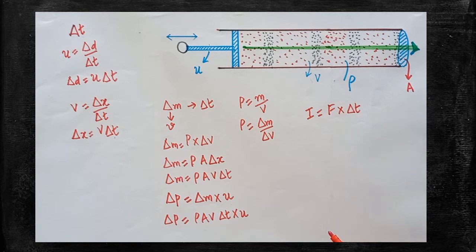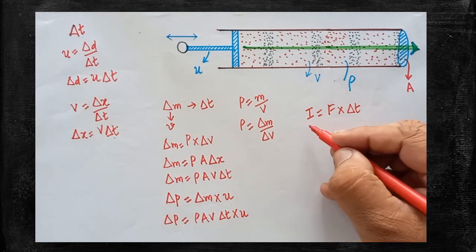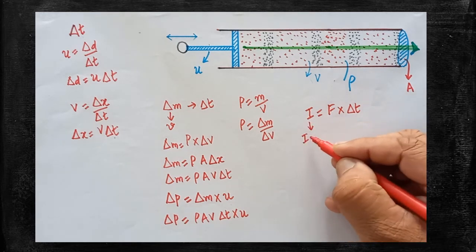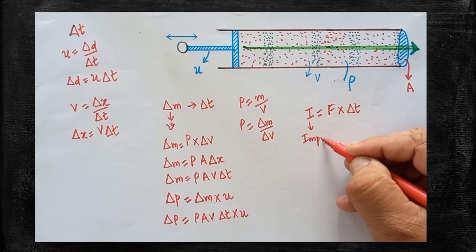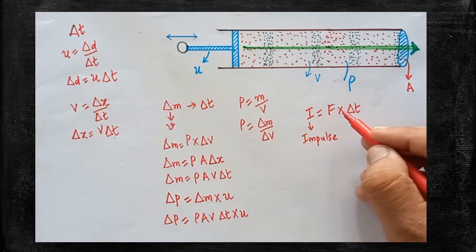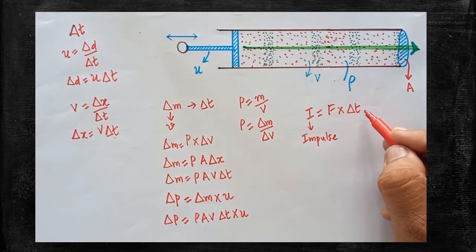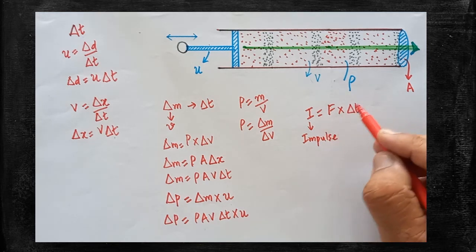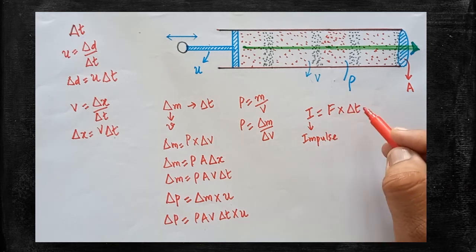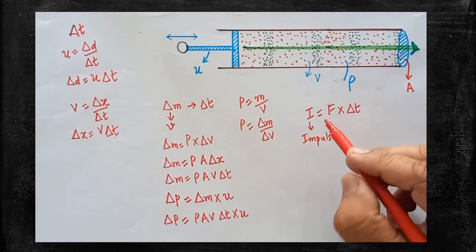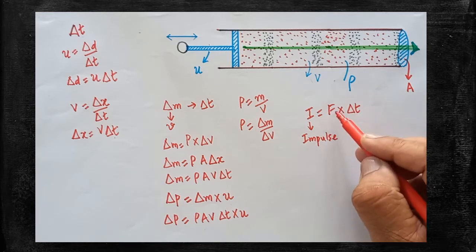Are you clear? So what is I? I is called impulse. So I = F into ΔT. This is the formula. Any doubt on this? One more formula can be arrived at from this.